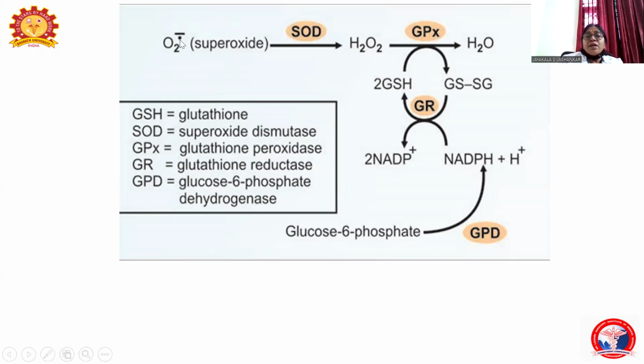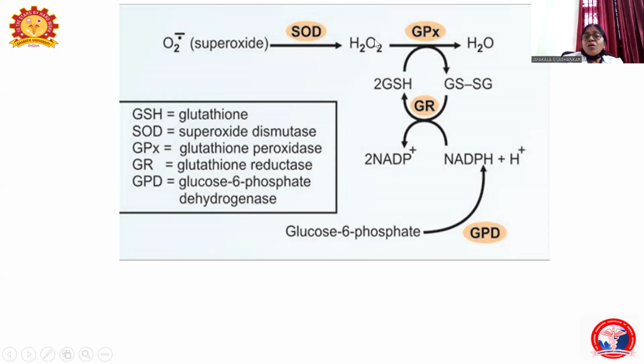When superoxide anions are formed during the synthesis of RBC, they are inactivated by superoxide dismutase and converted to hydrogen peroxide. Again, it is a free radical. It will be inactivated by the selenium containing glutathione peroxidase enzyme, which is present in the RBC. This glutathione peroxidase reduces H2O2 into water molecules.